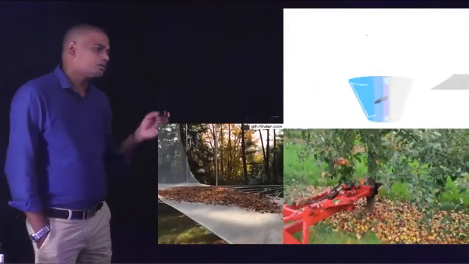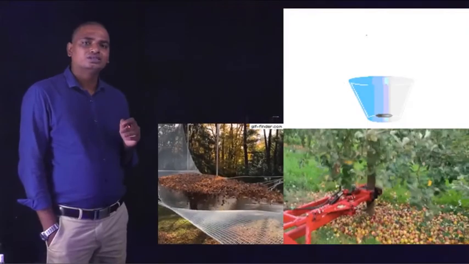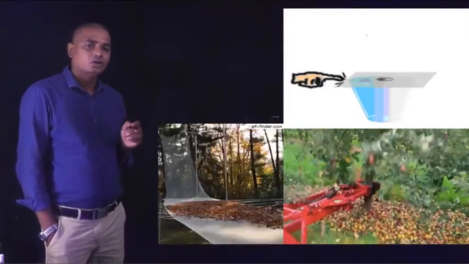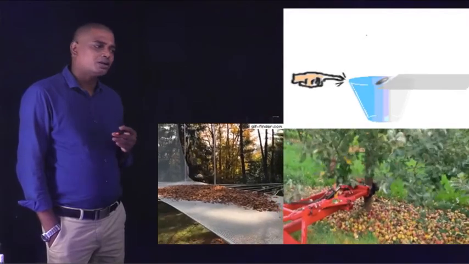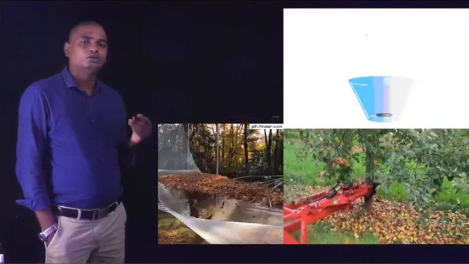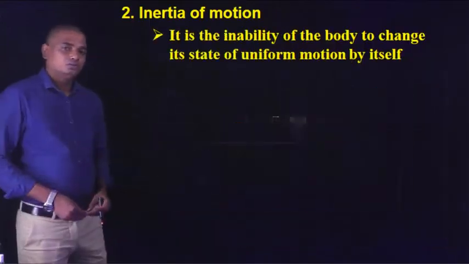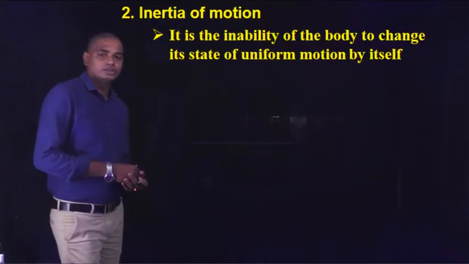In all these three examples, inertia means opposes the change. So suddenly some part of the body is in motion, but due to inertia, the other part will be at rest. So the next one is inertia of motion.